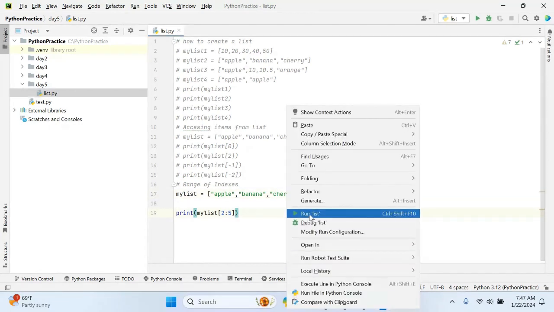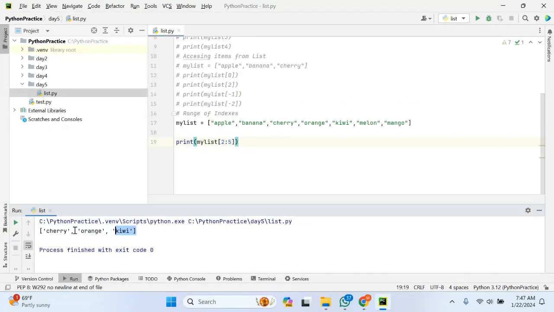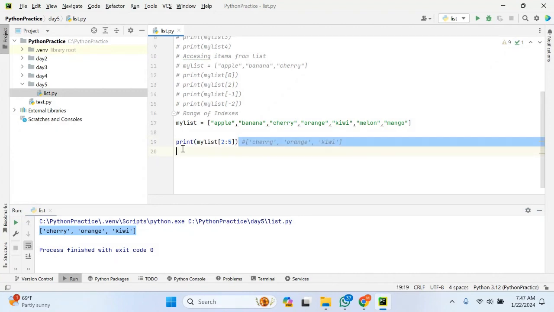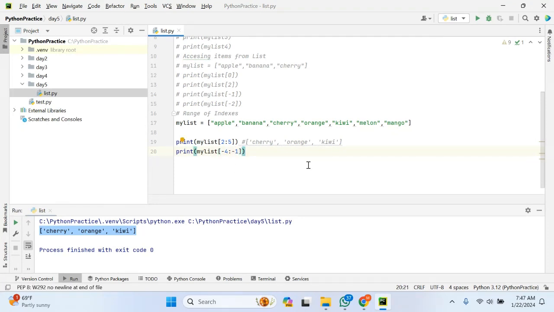Let me try to print. So cherry, kiwi, and mango. Let me comment this and print it here just for your reference. Similarly, I want the values from -4 to -1, in this case just specifying the negative range.